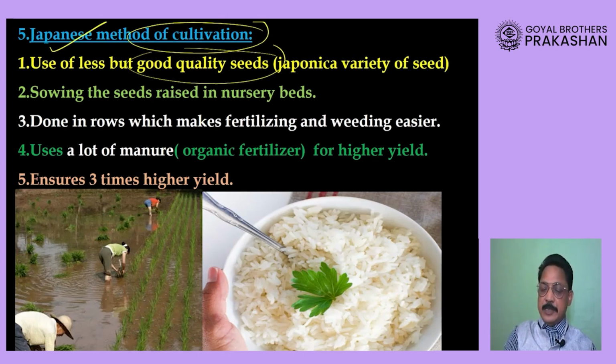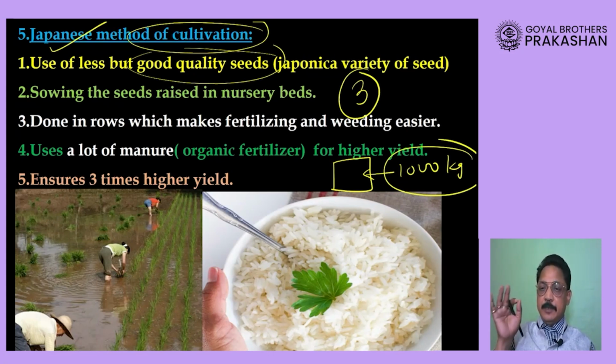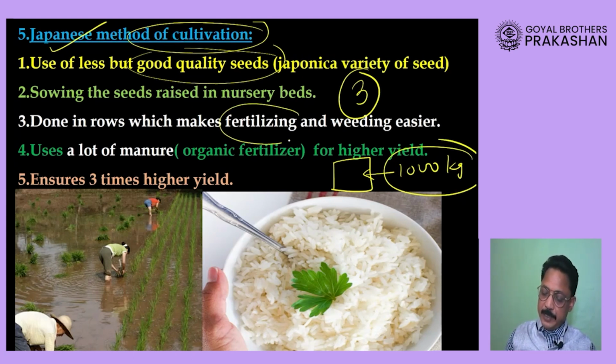And believe me, when you use that seed, the production of the rice increases straight away to 3 times. It means from one farm, if you are getting 1000 kilogram of food grain, because of using this method in which you are using the best quality seed, along with that you are also using a very good amount of fertilizers, because of this process the production will increase 3 times.